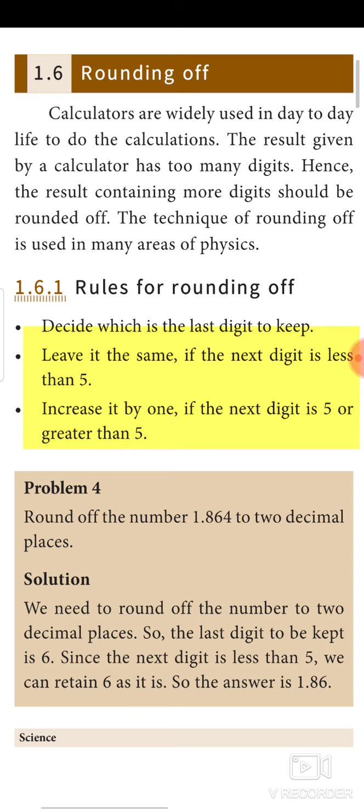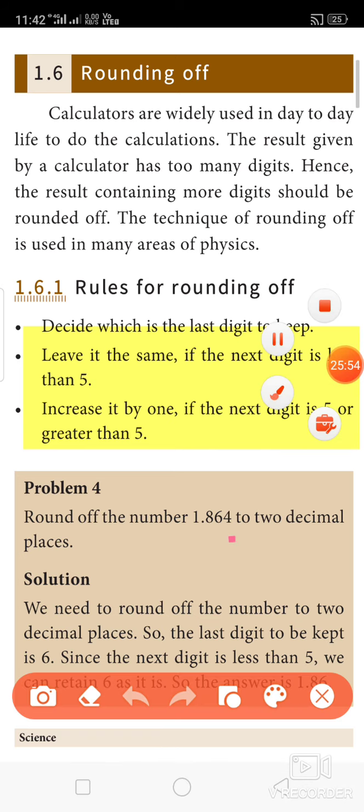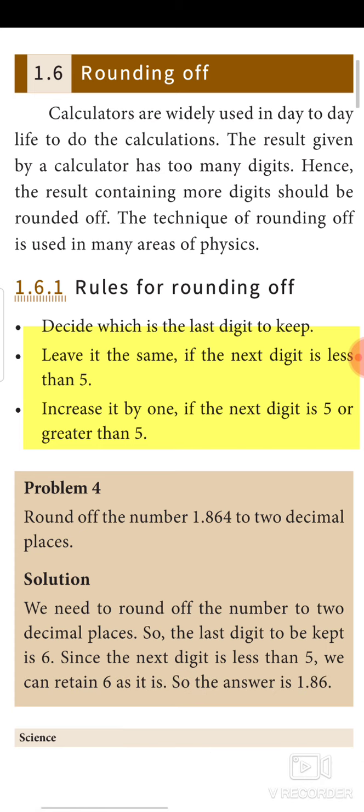Second point, leave it the same. So we should not touch 6 if the next digit is less than 5. See the next digit to 6. This is 4. So it is less than 5. So we should not touch this 6. Leave it. So how can I round off? 1.86.